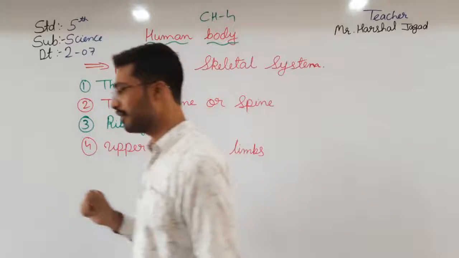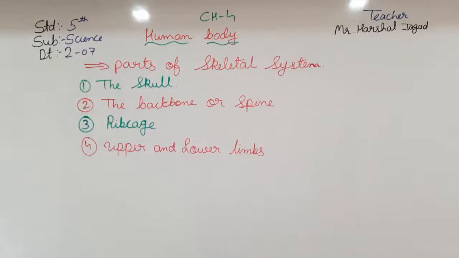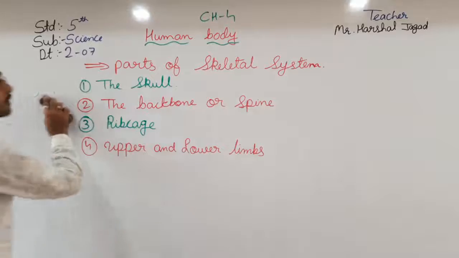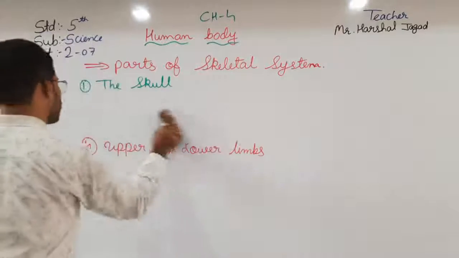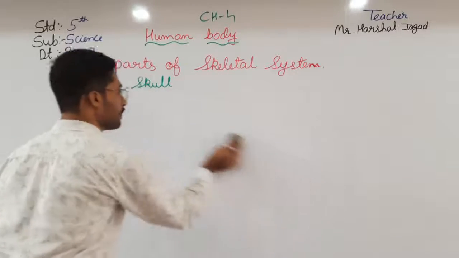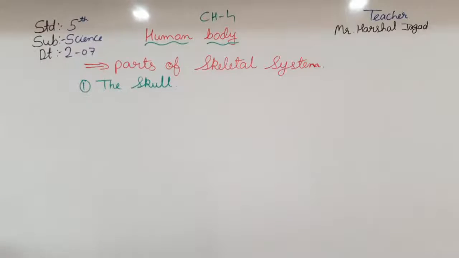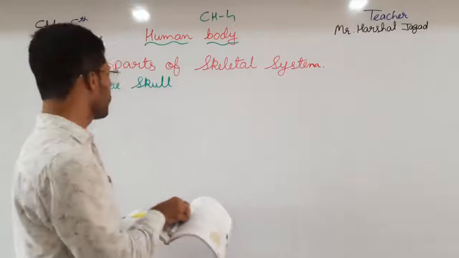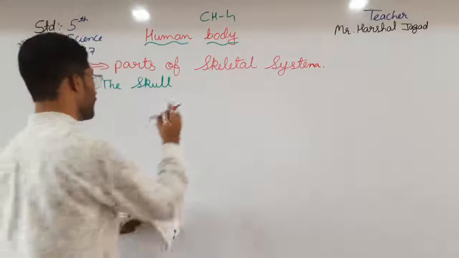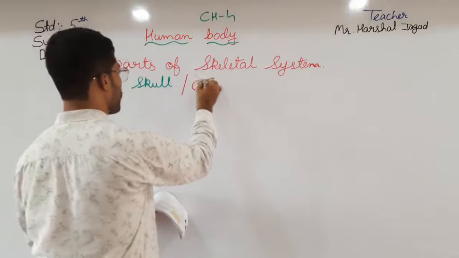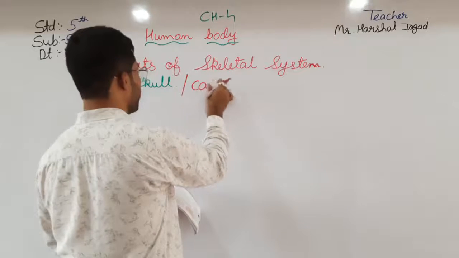What is the skull? The skull is also known as the cranium.